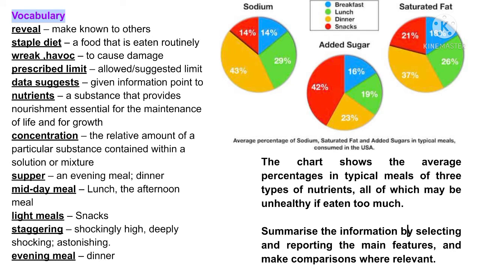Vocabulary reveal: staple diet, a food that is eaten routinely. Wreak havoc, to cause damage. Prescribed limit, allowed or suggested limit. Data suggests, given information points to. Nutrients, a substance that provides nourishment essential for the maintenance of life and for growth.